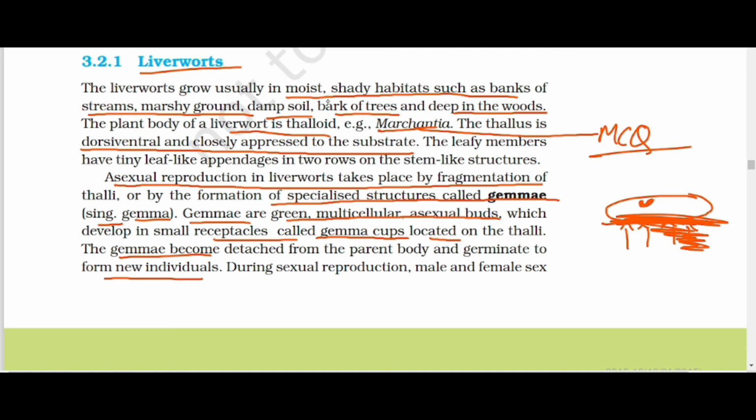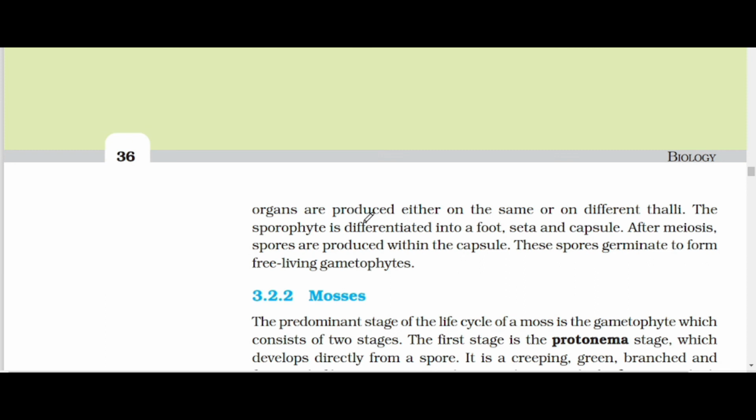It may have one or two gemma cups. If one gemma cup is detached and transferred to another place, it can grow into a new individual. During sexual reproduction, male and female sex organs are produced either on the same or on different thalli. That means, let's suppose we talk about liverwort, the male gamete and the female gamete can be produced in the same body or in different bodies also.